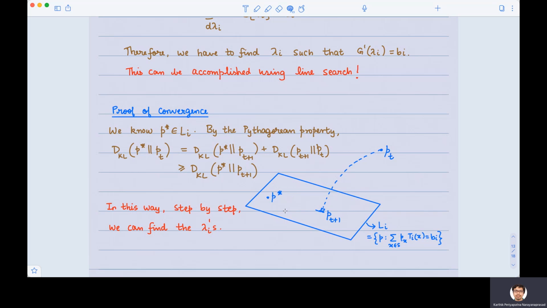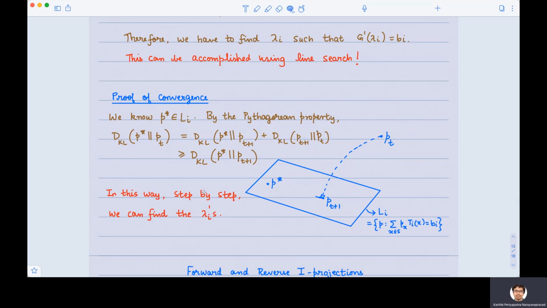What Csiszár says is, in this space of probability distributions, Pt plus 1, Pt plus 2 keep on approaching p star. And if we have a sequence of non-negative numbers which are non-increasing, then they definitely converge. We know that property from real analysis, and therefore we are guaranteed convergence. Okay, so in this way, step by step, we find all the lambdas till we converge.